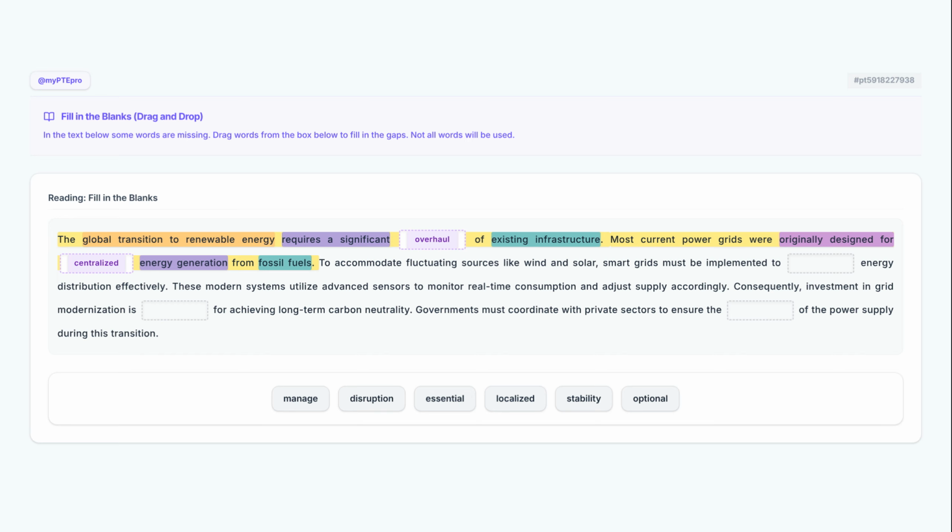I am placing centralized into the gap located in the middle of the sentence because it is the standard technical term for traditional power grids that rely on fossil fuels.